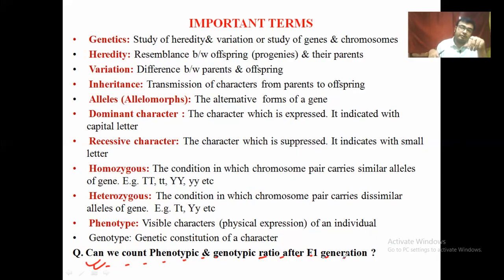Then we would like to easily distinguish the ratio of the progeny, that is, how many of the offspring can appear at the last of the F2 generation. So we can only count the offspring as well as the ratio of phenotype and genotype in the F2 generation, that is the filial 2 generation.